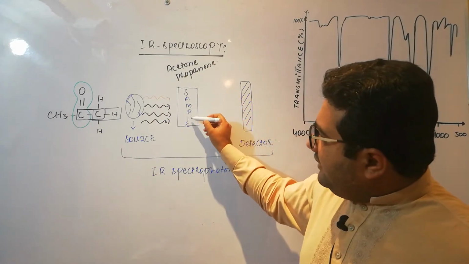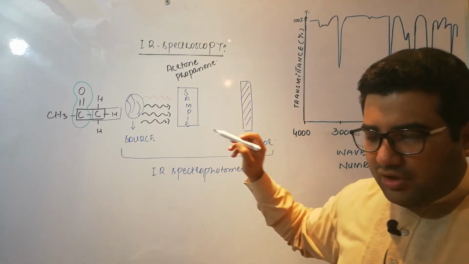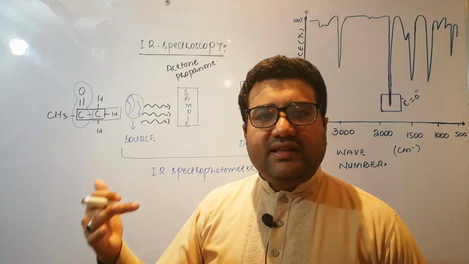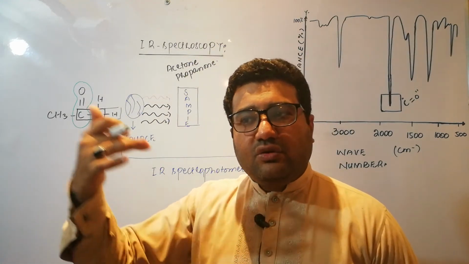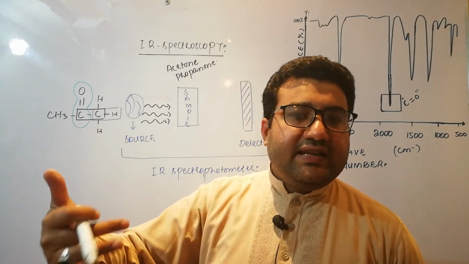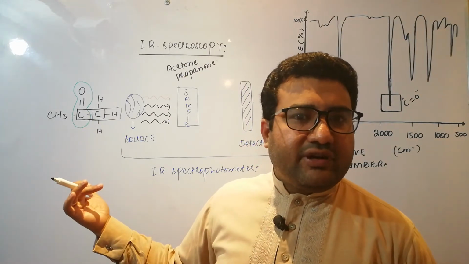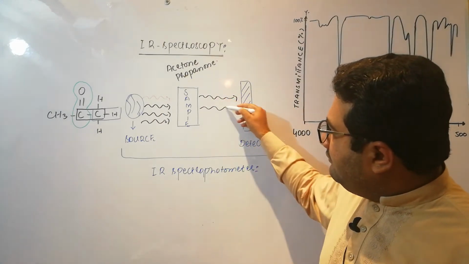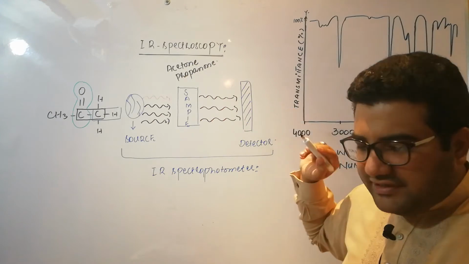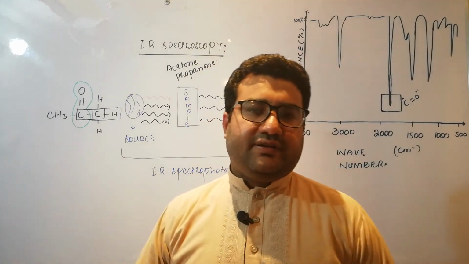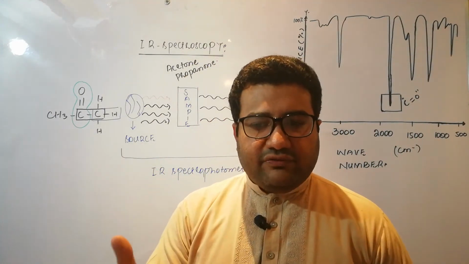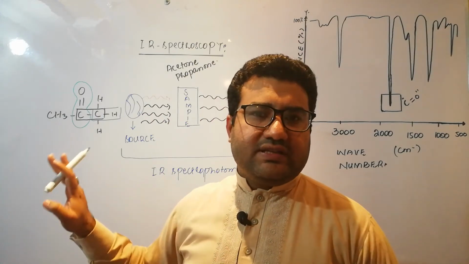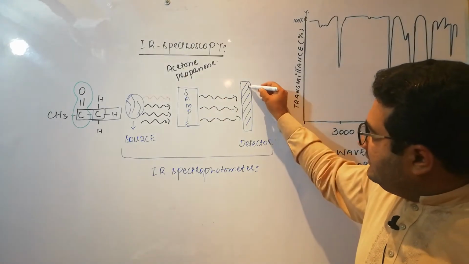When the infrared radiation will fall on this sample, obviously these bonds will be vibrating with some particular frequency, and these bonds will absorb only those photons having frequency exactly equal to their own vibrational frequency. So some of the photons will be absorbed, and those which are not absorbed, they are transmitted. Now the absorbed photons cannot reach the detector. Only those photons which are transmitted through the sample reach the detector.